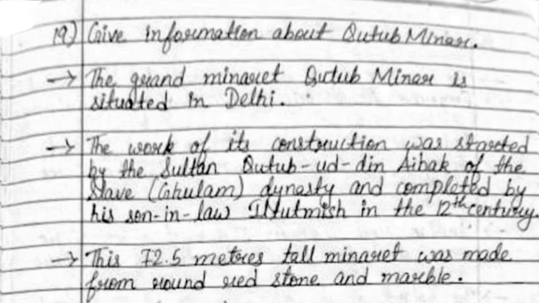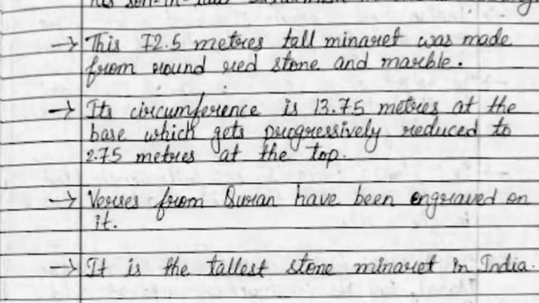This 72.5 meters tall minaret was made from round red stone and marble. Its circumference is 13.75 meters at the base, which gets progressively reduced to 2.75 meters at the top. Verses from the Quran have been engraved on it. It is the tallest stone minaret in India.